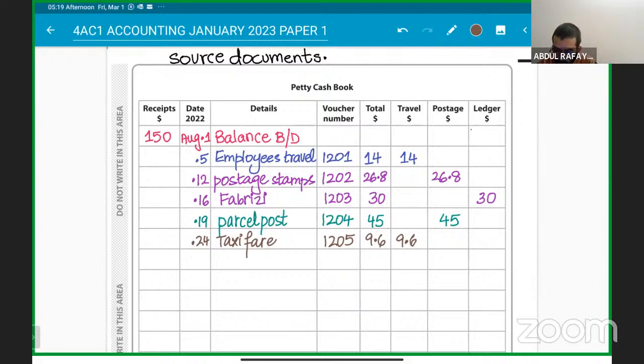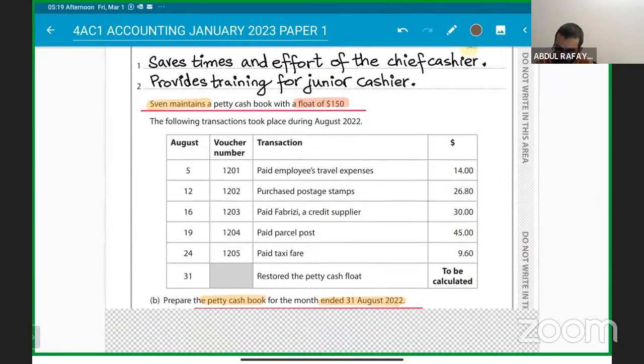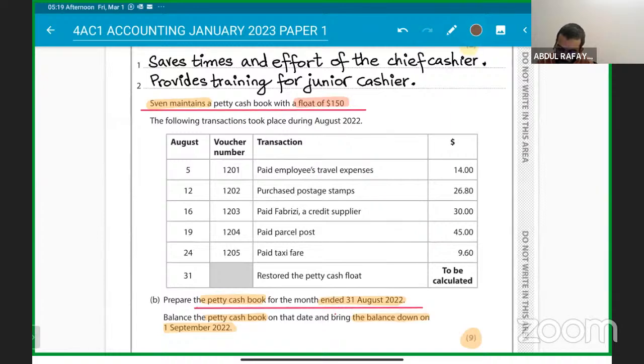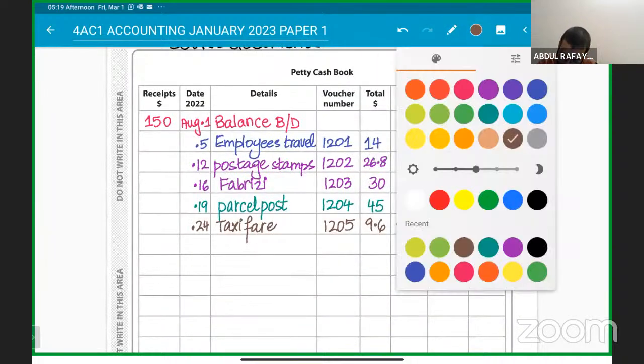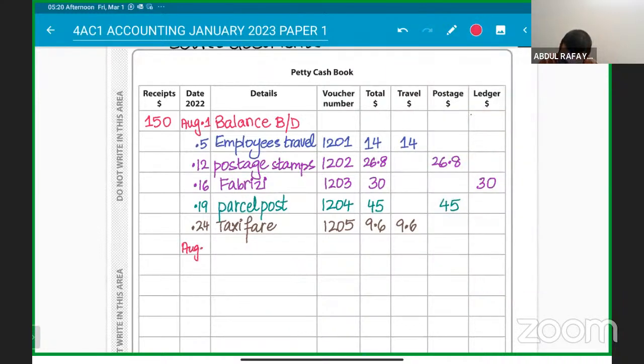Understood? Got it? So now what you have to do is just the balancing. Once you are done with this, you have to restore the petty cash book. So let's quickly restore the petty cash book to be calculated at August 31st. First, we have to do the total of them.